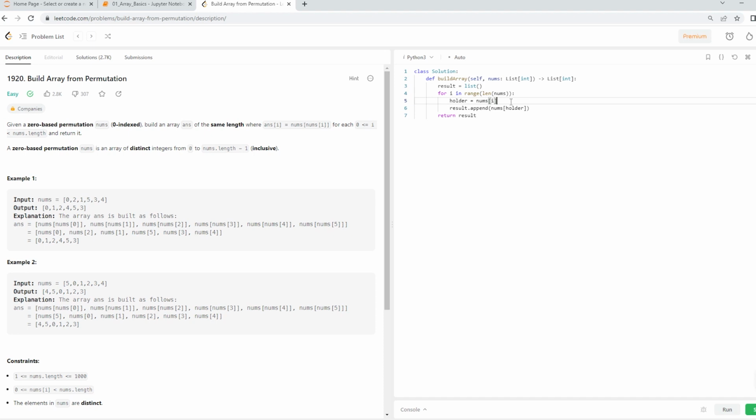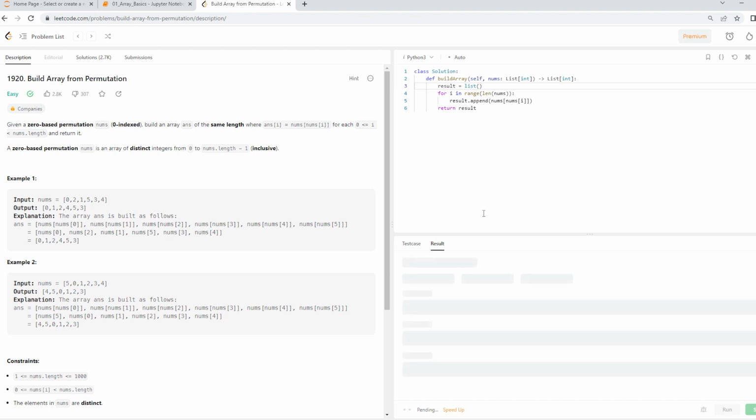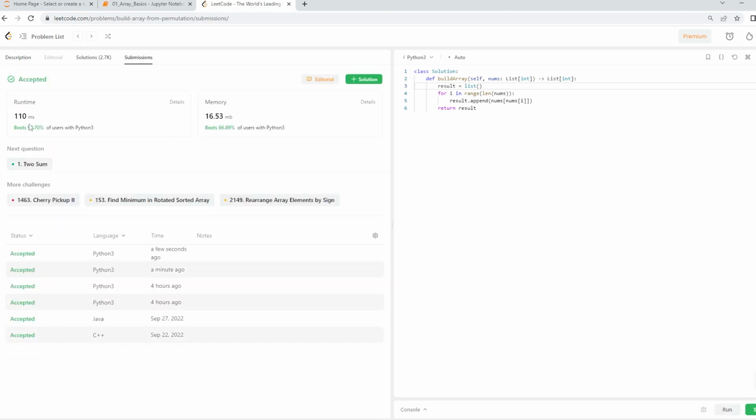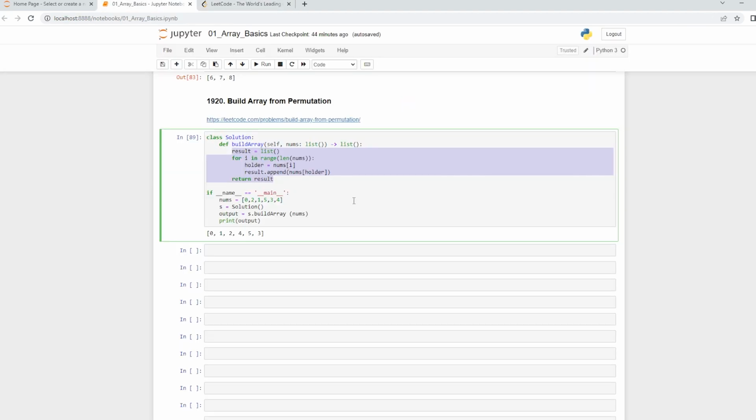We will try to save as much space as we can. So here I will say result dot append, and I'm directly going to say nums of i over here. This is the way you can save some space. Since it was holding the holder and then I was appending it, here I'll say nums of i again. So nums of i was the holder, and we were calling nums of holder to append. And now let us run this. It is running. If I submit it, it is done.